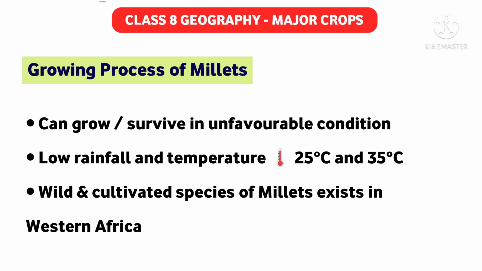And again, I told you earlier that it requires an adequate amount of rainfall or low rainfall, and the temperature should be from 25 degrees centigrade to 35 degrees centigrade. In between 25 to 35 degrees centigrade, it can stay easily, and it doesn't require any favorable conditions. Now some wild and cultivated species of millets also exist in Western Africa, but India is the world's largest producer of millets. So I think you are all clear about the millets.